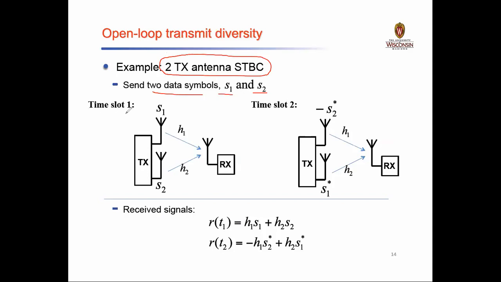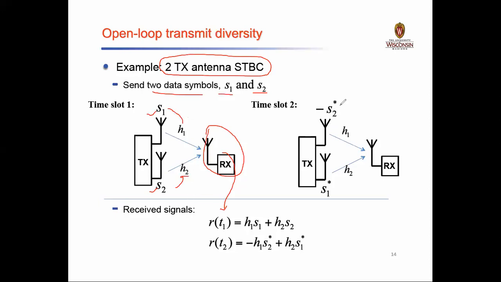At time slot 1, I transmit S1 and S2 together, and it is received at this receiver. The received signal here is r of t1. At time t1, I will have h1 times S1 plus h2 times S2.